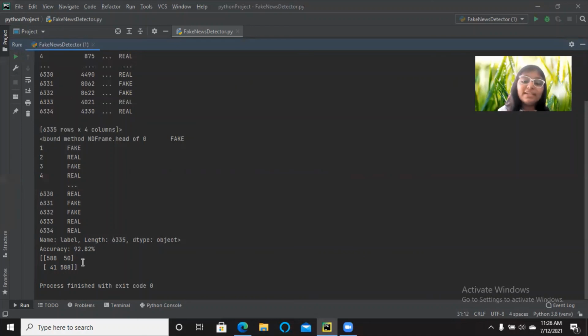So let me also tell you one more thing. I also did sentiment analysis in this code, and that helped me understand which type of news are good news and which type of news are bad news.